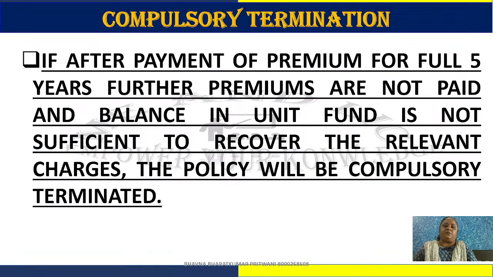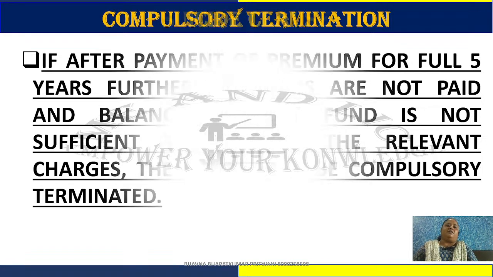Compulsory termination means after payment of premium for full 5 years, further premiums are not paid and the balance in the unit fund is not sufficient to recover the relevant charges, the policy will be compulsorily terminated. Which are the relevant charges, I will show later. And every mutual fund, every SIP charges you these relevant charges. You can search on Google also.